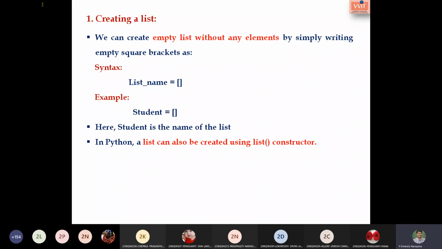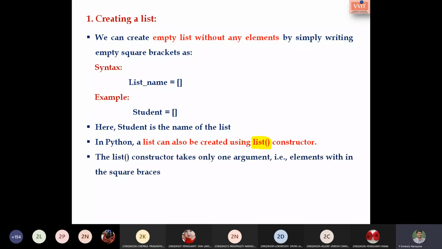This is a function, and here it is called the list constructor. By using this also we can create a list of data. The list constructor takes one argument, which is the list of elements within the square braces.